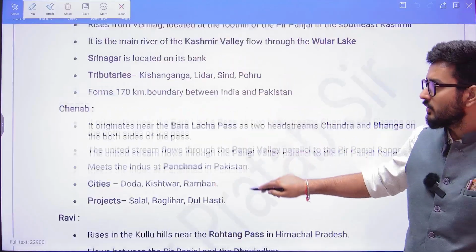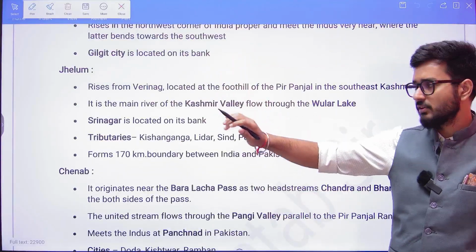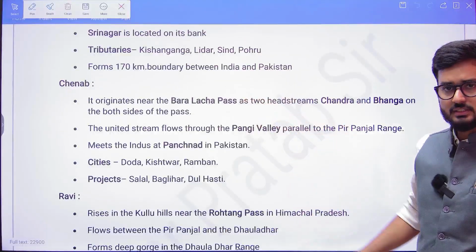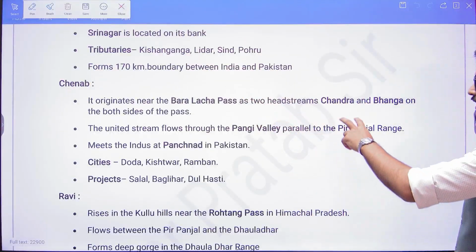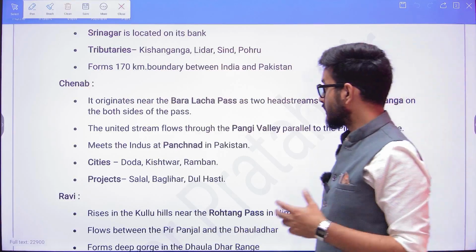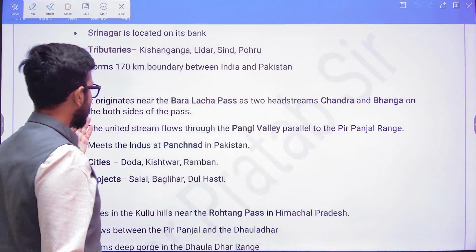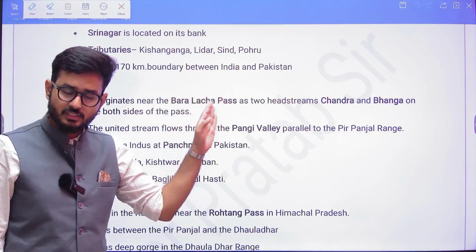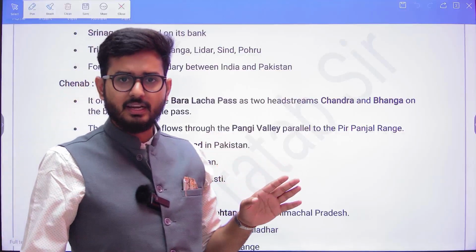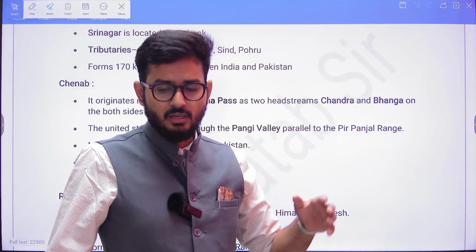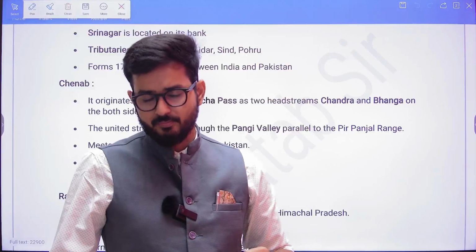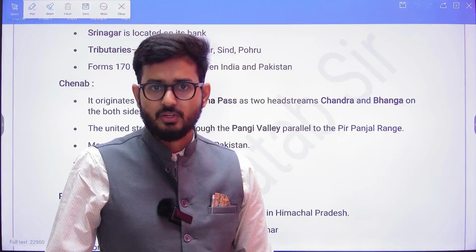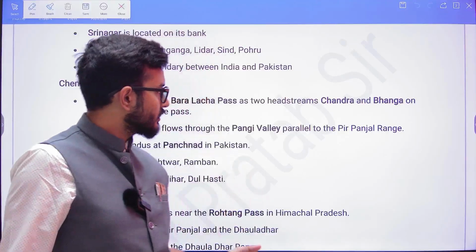Then there is the Chenab. Here the examination can ask you to match the following, which of the Indus tributaries rise from which area. The Chenab originates from the Baralacha Pass, and there are two rivers, Chandra and Bhaga. When the Chandra and Bhaga meet, after they meet there is going to be the Chenab. Chandra Bhaga, Chenab. So that is the idea.